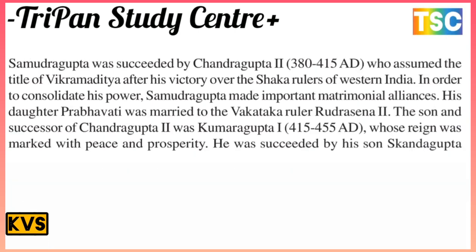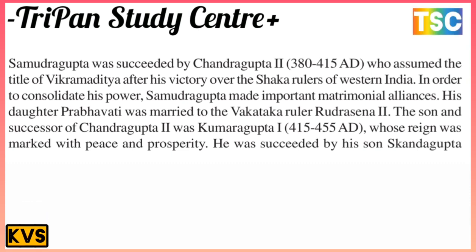Samudragupta was succeeded by Chandragupta II, who ruled from 380 to 415 AD and assumed the title of Vikramaditya after his victory over the Shaka rulers of Western India. Besides conquests, he made important matrimonial alliances. His daughter Prabhavati was married to the Vakataka ruler Rudrasena II.